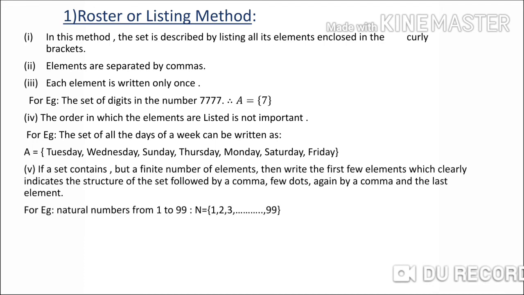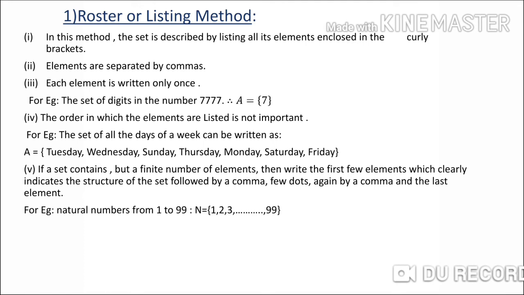Then fifth one, if a set contains finite number of elements, then write first few elements which clearly indicate the structure of the set, then give a comma, few dots, again a comma and the last element. For example, suppose we have to write the natural numbers from 1 to 99.